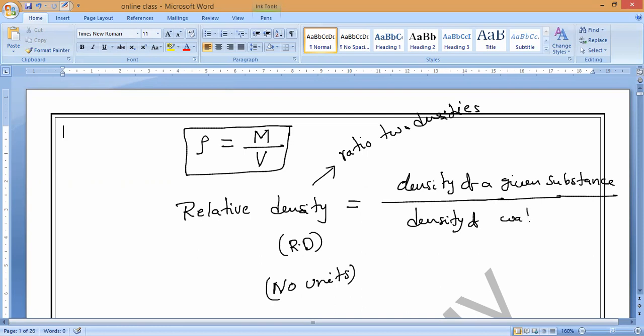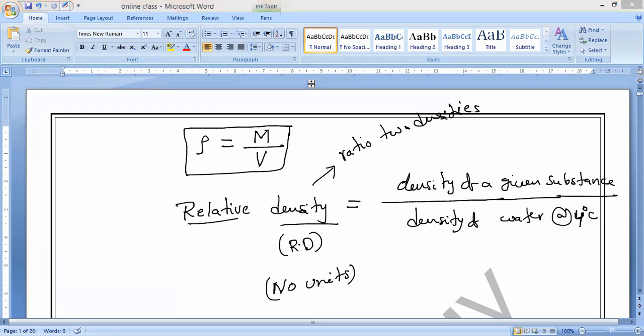Do you all understand, Laksha? I can give you any substance, X substance or Y substance or Z substance, it doesn't matter. If you compare the density of that substance with the density of water at 4 degrees Celsius, then that is what we call relative density.